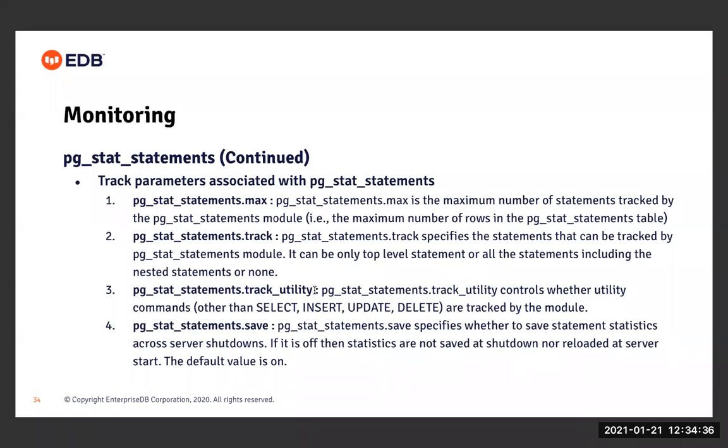By default this value is on, meaning that whenever the server shuts down, all the information stored in the in-memory hash table will be flushed into the disk file. And whenever the server is restarted, the information will be read from the disk file and loaded back into the in-memory hash table.